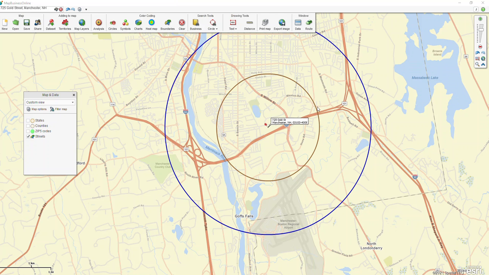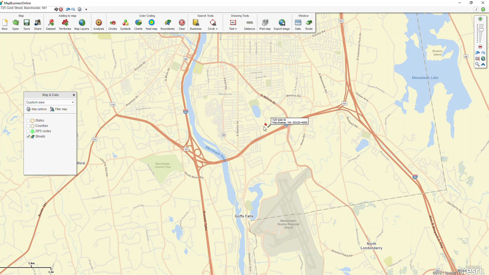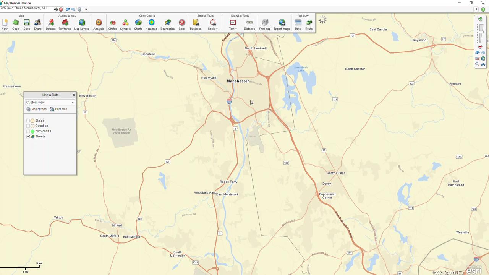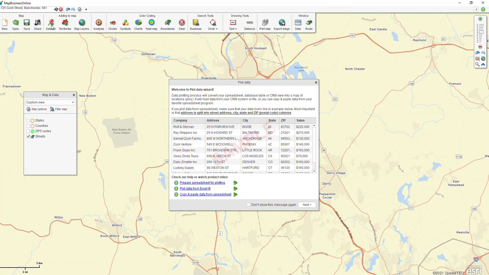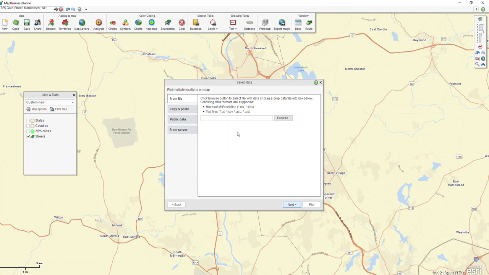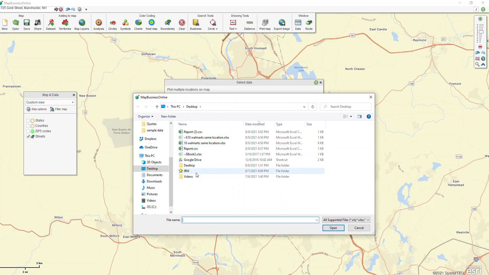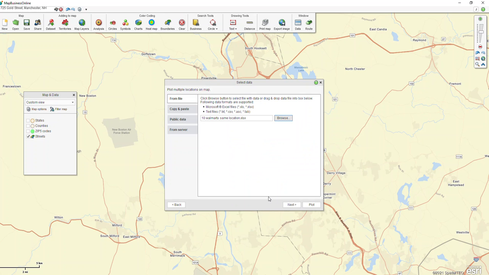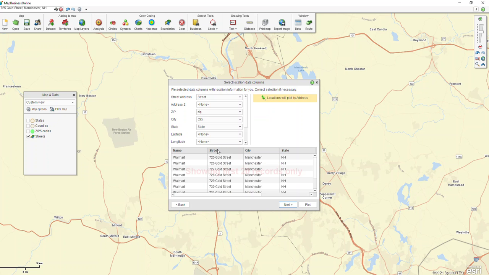So I'm going to just click and get rid of some of these. Kind of start over here. And I'm just going to delete this point on my map and just start fresh. So now that I have that spreadsheet with the 10 Walmarts listed at the same location, I'm going to go ahead and plot that. So I'm going to click Dataset, click Next, browse to my location, which I named 10 Walmarts, same location. And we just walk through the wizard. It identified those columns for me. And so I'm going to just click Plot.